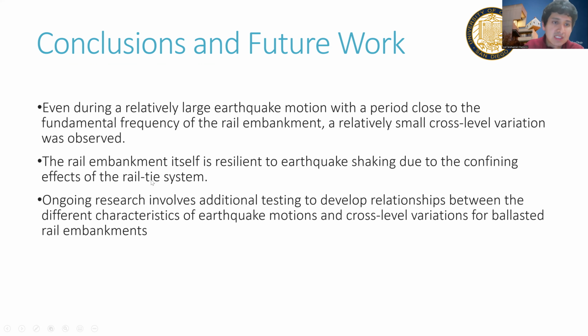Therefore, we can conclude that the rail embankment itself is resilient to earthquake shaking due to the confining effect of the rail system. For future work, ongoing research right now involves additional testing to develop a relationship between the different characteristics of earthquake motions and cross-level variation for bilateral structured rail embankments.